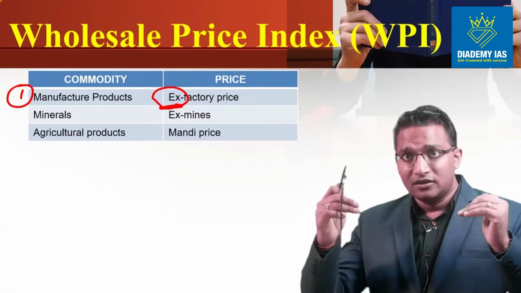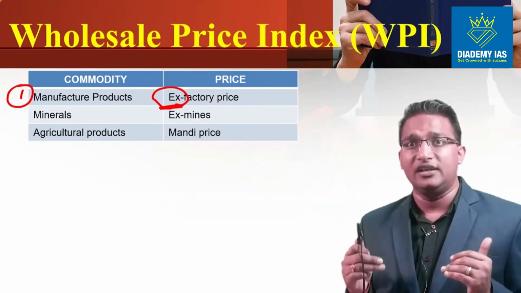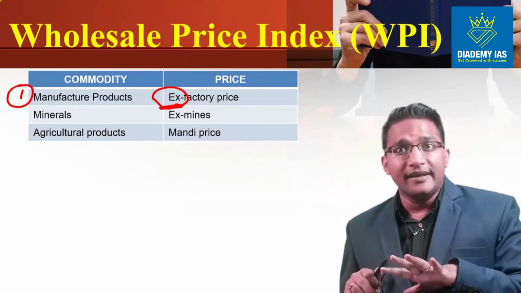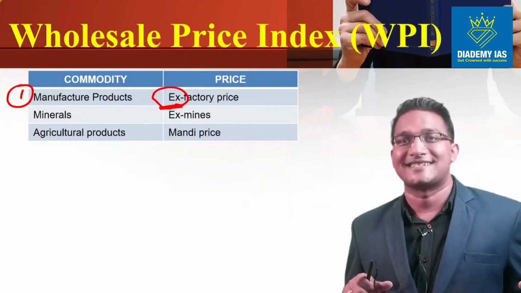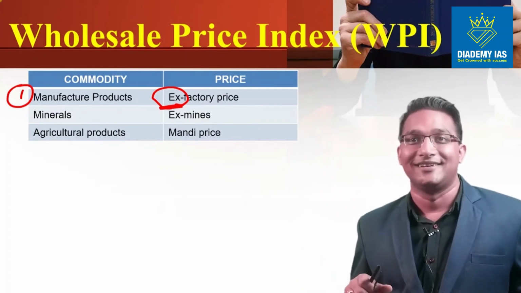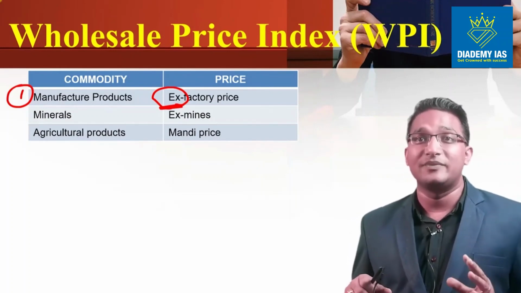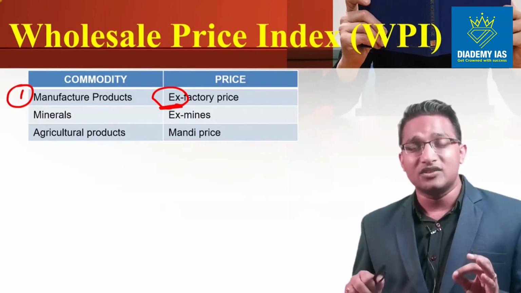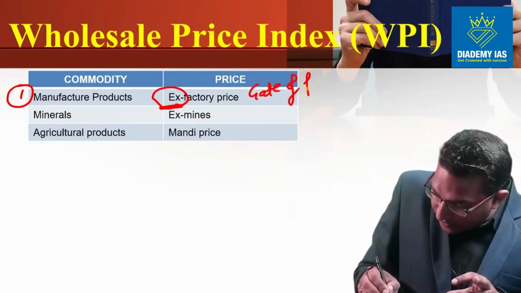When the goods are standing at the gate of the factory, the place where they were recently, that place was ex and that place was factory. That is why this is called the ex-factory price. So this ex-factory price basically means the price at the gate of the factory.